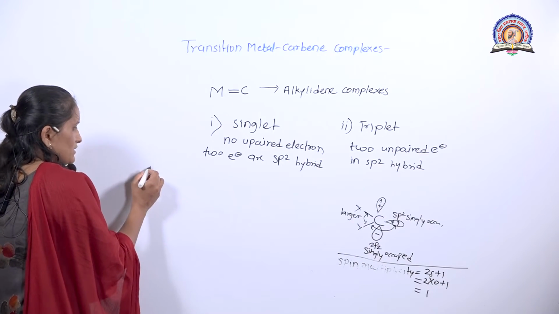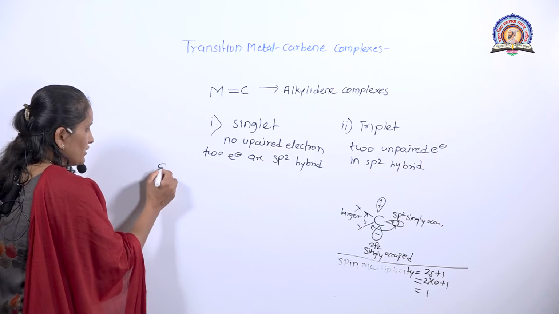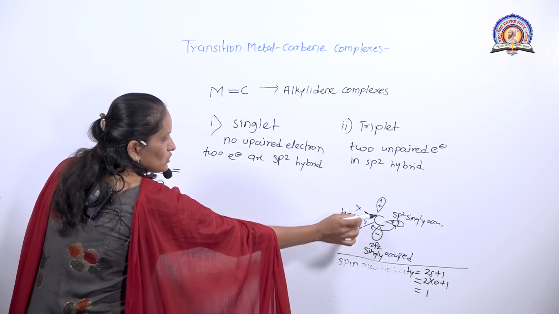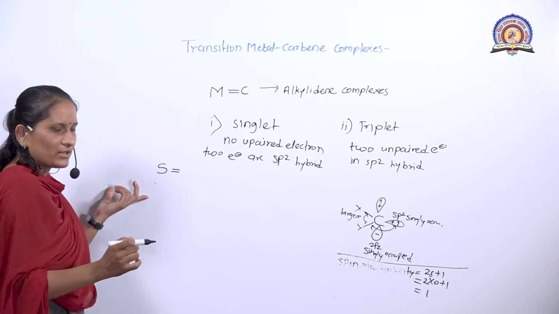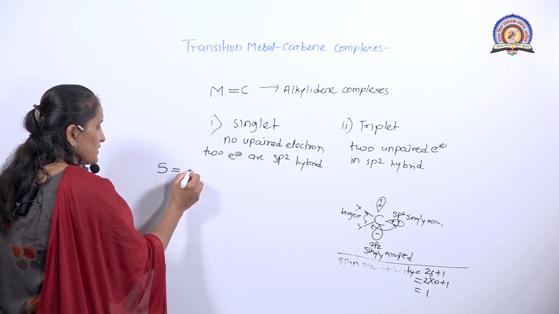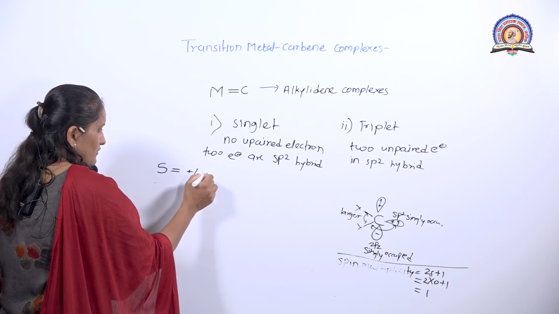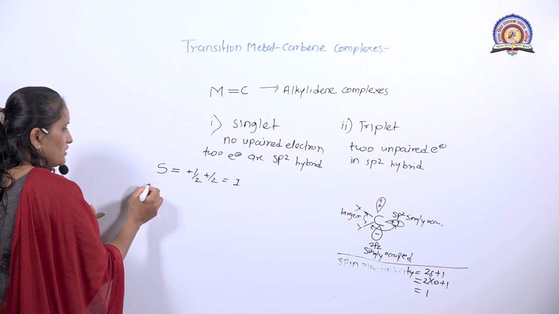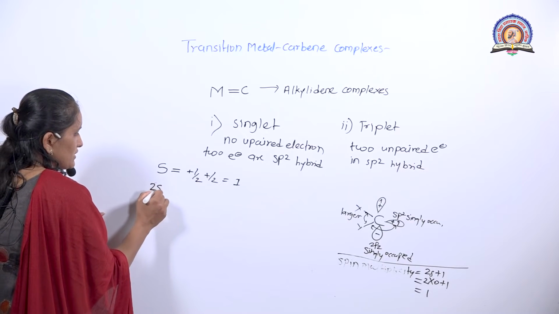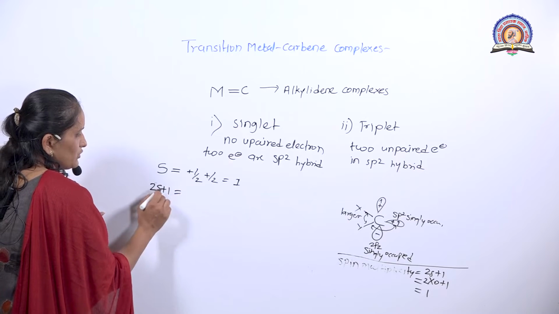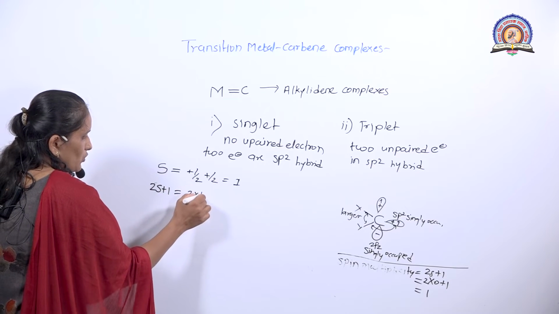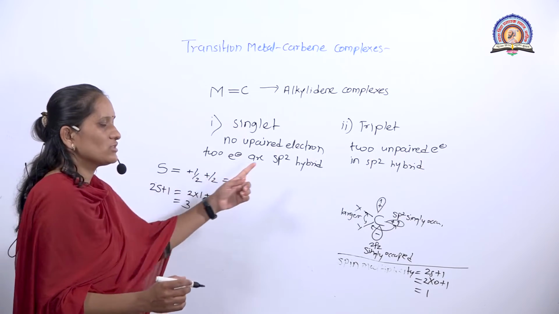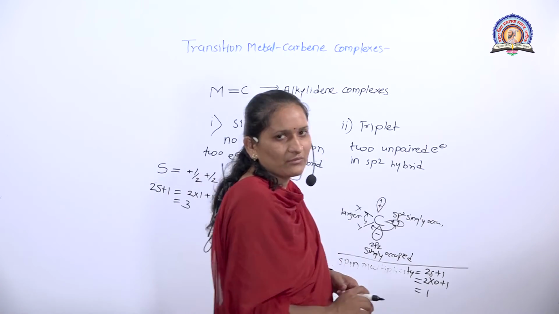In triplet carbene, the spin angular momentum quantum number S is for 2 unpaired electrons. 2 unpaired electrons means both have spin plus half, which is equal to 1. The S value is 1. Therefore, spin multiplicity 2S plus 1 is equal to 2 into 1 plus 1 is equal to 3. 3 means triplet, and therefore it is called a triplet carbene.